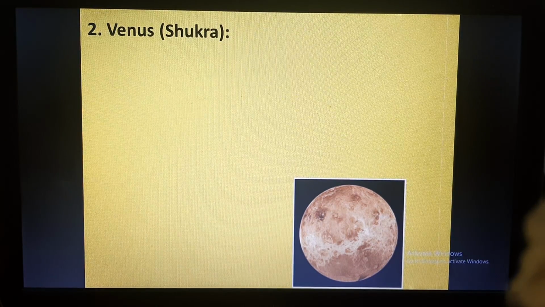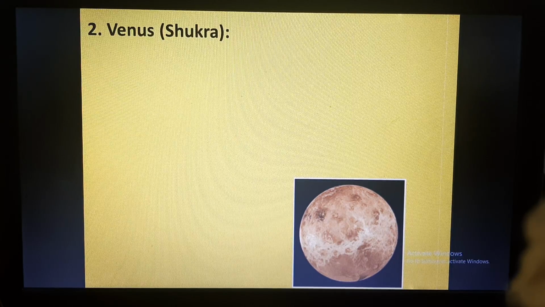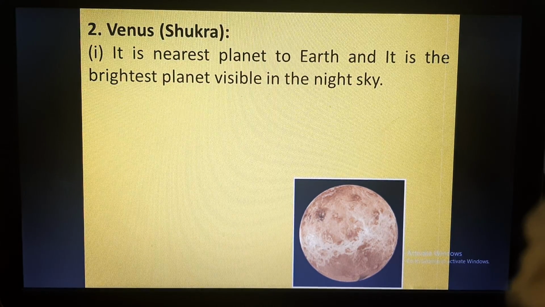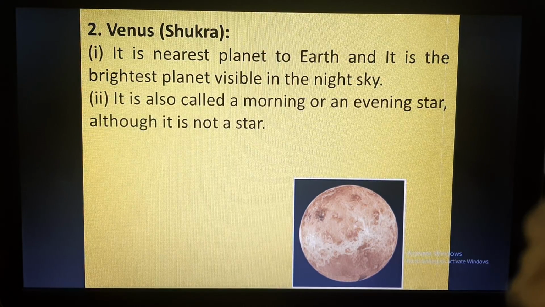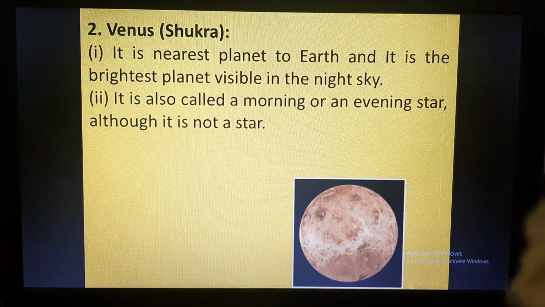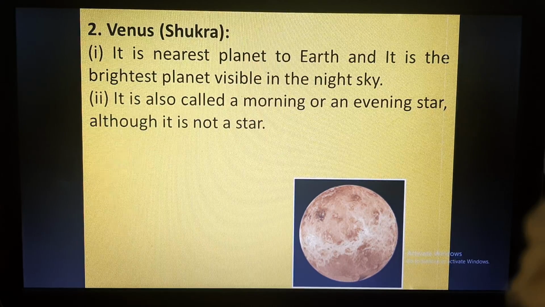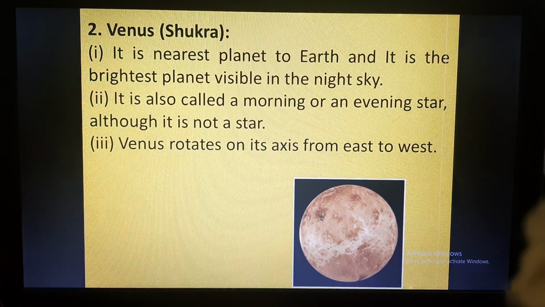After Mercury comes Venus, which is the second planet from the sun, and in Hindi it is called Shukra. It is the nearest planet to the Earth, and it is the brightest planet visible in the night sky. It is also called the morning or evening star. So if you are asked what the morning or evening star is, the answer will be Venus, though Venus is not a star. Venus is a planet. Still it is called the morning or evening star because it is visible in the morning and evening in the sky.